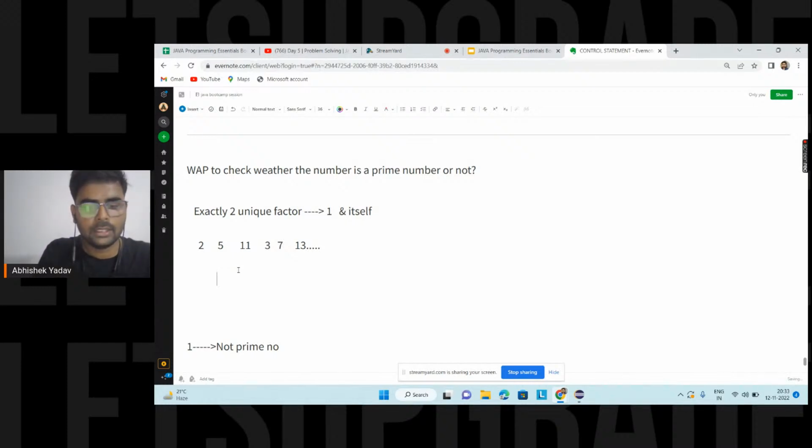Okay, let's see here. For 8, please write in the chat what all factors 8 contains. Okay, please write in the chat, guys, what all factors 8 contains.